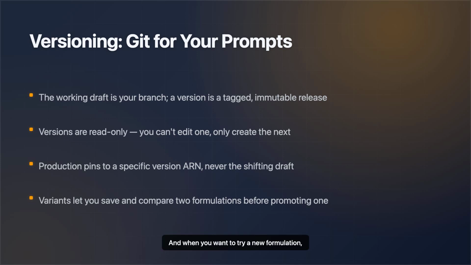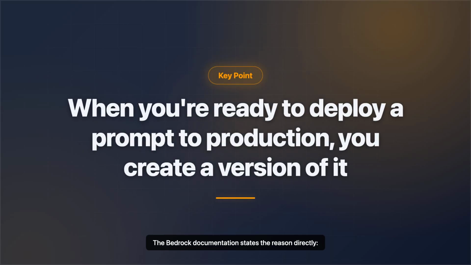And when you want to try a new formulation, variants let you save and compare 2 prompt formulations side by side before you choose which one to promote to production. The Bedrock documentation states the reason directly. When you're ready to deploy a prompt to production, you create a version of it. A version is a snapshot taken at a point in time while you iterate on the draft. For a company with strict audit trail obligations, this is exactly what makes a deployment reproducible. You can always trace which precise prompt produced a given output and roll back to it if you need to.